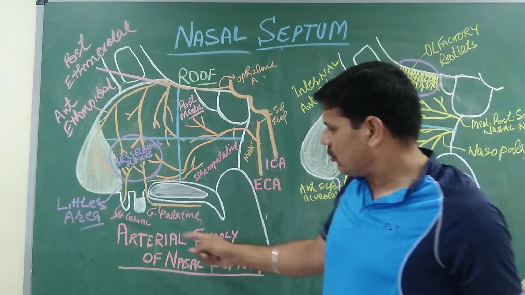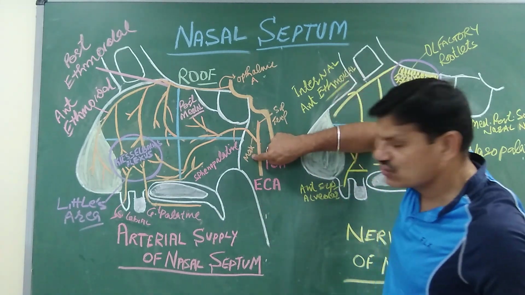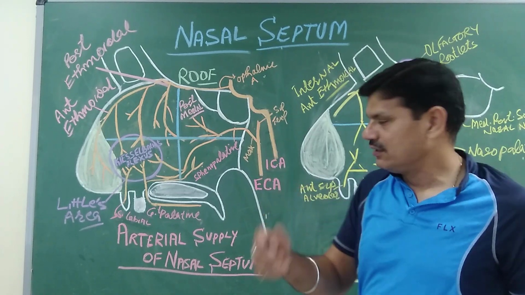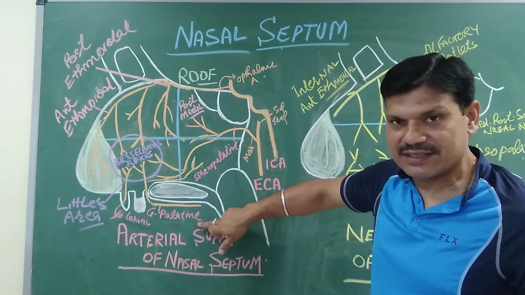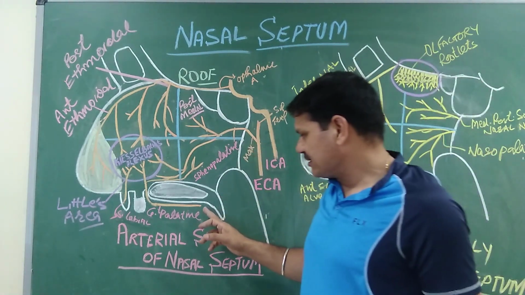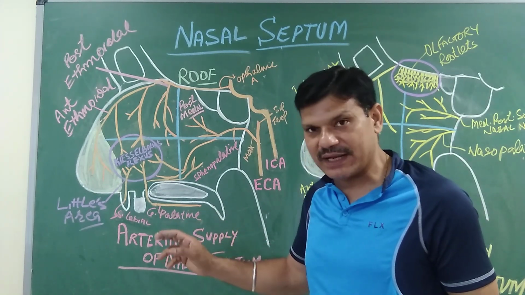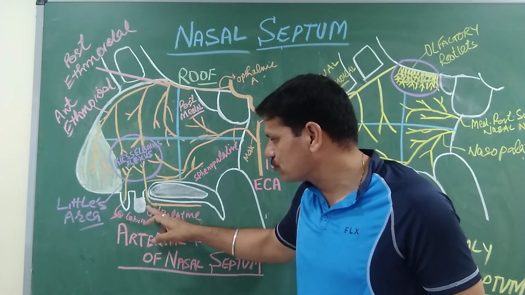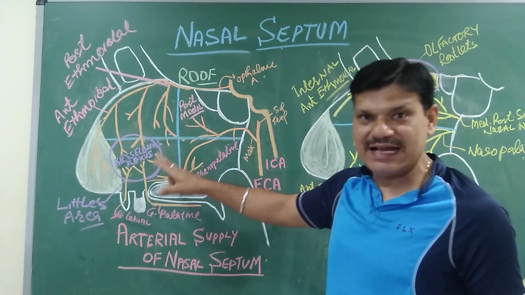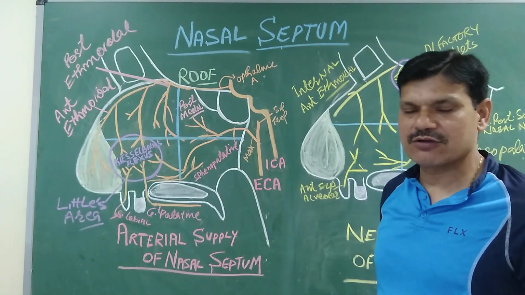One another branch known as the greater palatine, which is the branch of maxillary artery. The maxillary artery is having three parts: first, second, and third. So the greater palatine artery is the branch of third part of the maxillary artery. It passes through the greater palatine foramen, then moves laterally and ascends through the incisive fossa and supplies to the antero-inferior part, as well as some of the branches move posteriorly to the posterior-inferior part of the nasal septum.